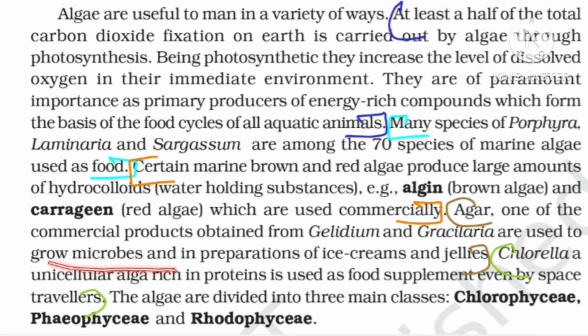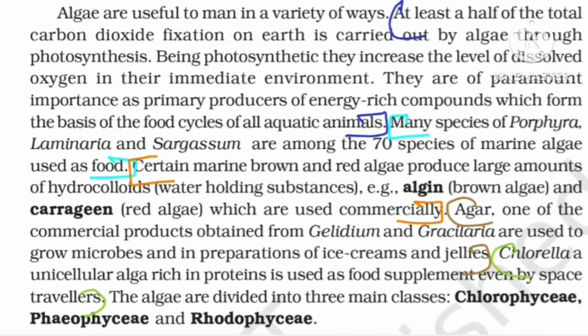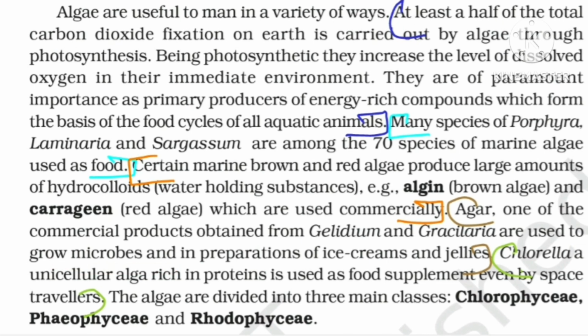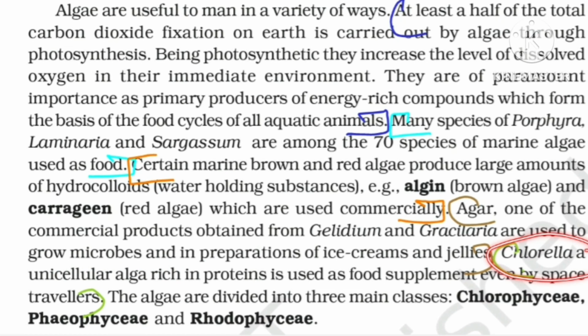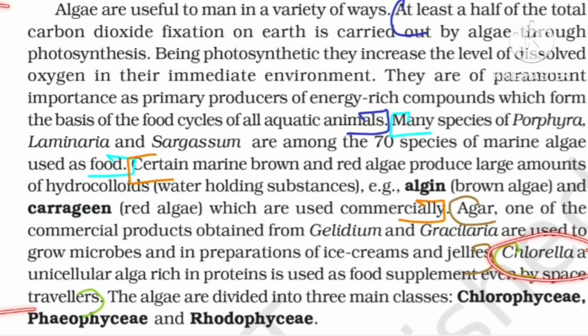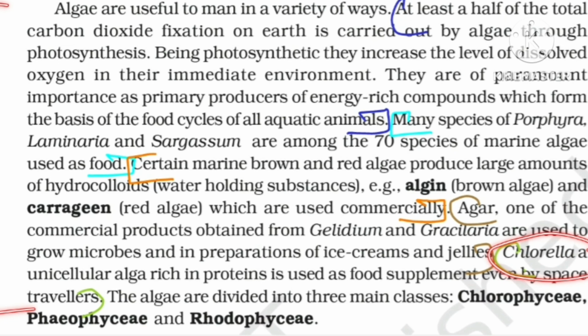Further they have told us that a unicellular algae rich in proteins which is used as a food supplement by space travelers is Chlorella. Now this is very important. I'll say this whole paragraph is very important. You have to go through these uses very thoroughly.